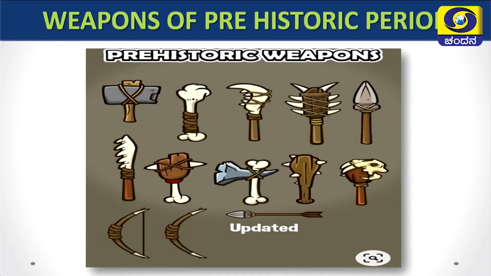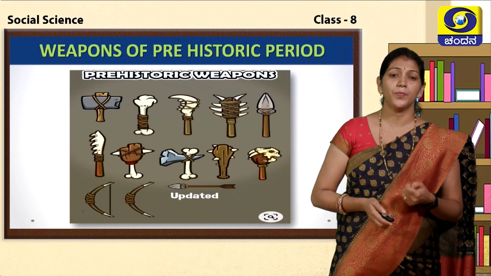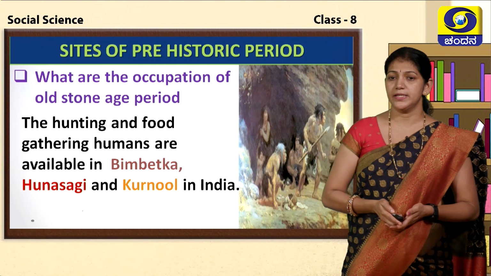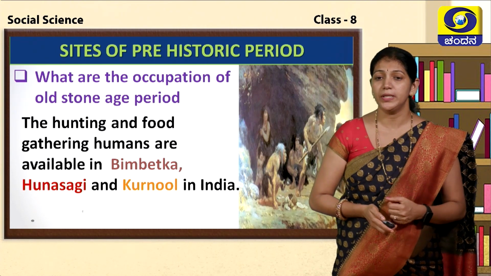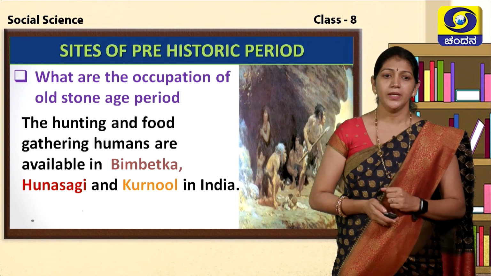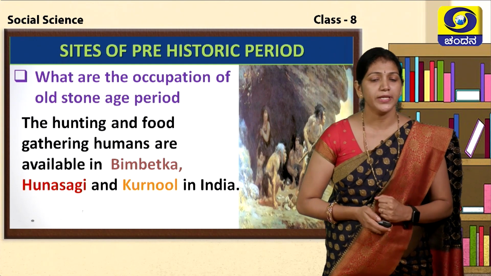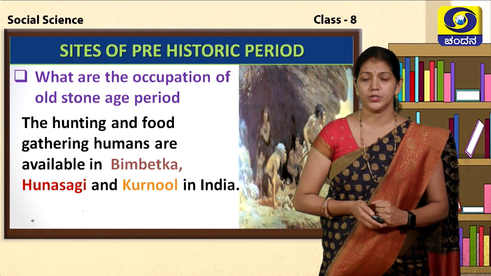Dear students, see this picture. There is a variety of weapons. All these weapons are made of different types of stones, bones and some other materials, almost all of them natural things. Which sites are available to give proof of prehistoric people? What was the main occupation of that period? Hunting and food gathering.